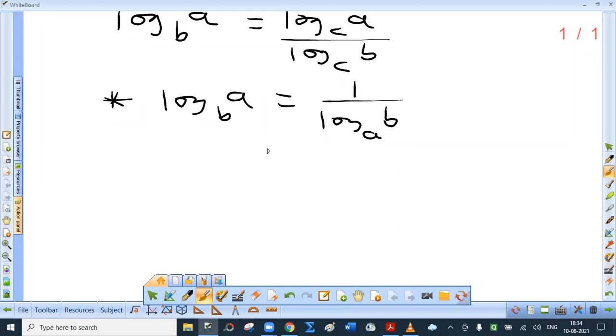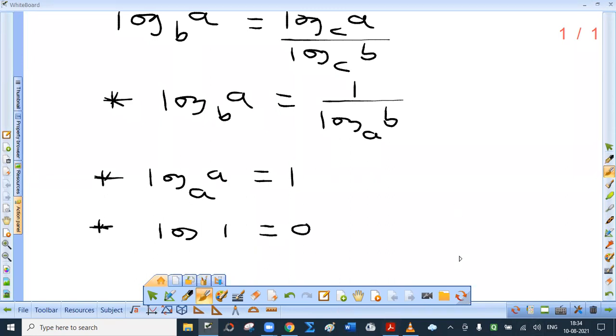Okay. So again, I'm saying log of any number to the same base is always 1. Can you tell me what is log 1? Log 1 to any valid base is always 0. Suppose base is 10. 10 raised to which number is 1? 10 raised to 0 is 1. Right? So this is about the rules of logarithm.